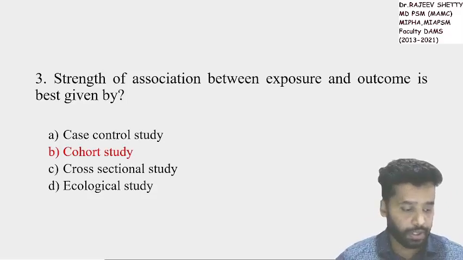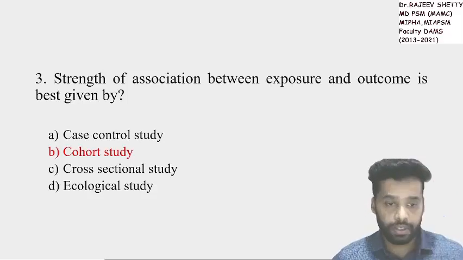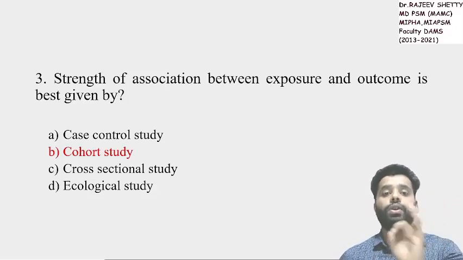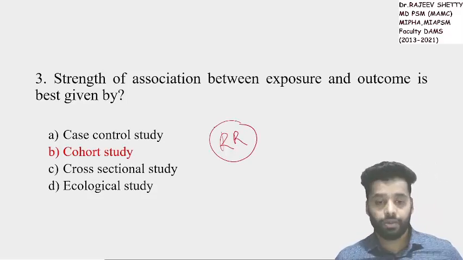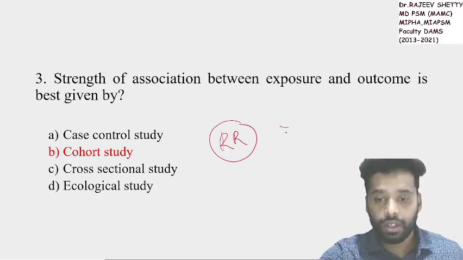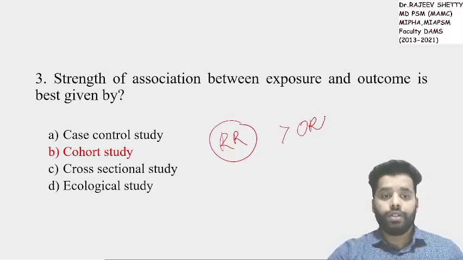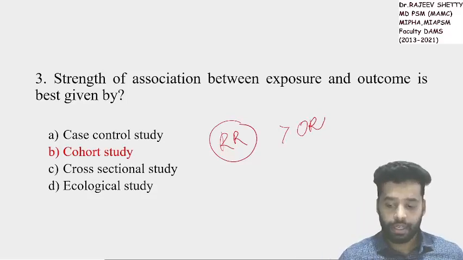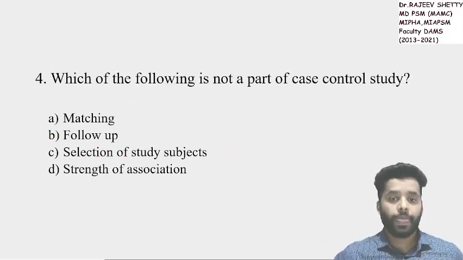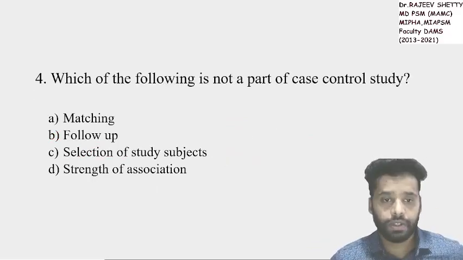On the available options I am answering, and the answer is cohort study. Why? Because risk ratio is a better measure for strength of association compared to odds ratio. So many points have been discussed in your class notes on risk ratio. And again one more very easy question.